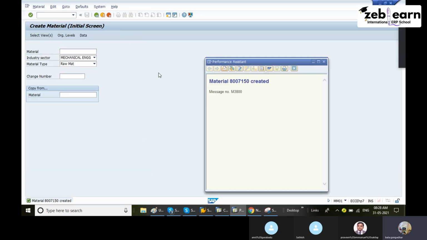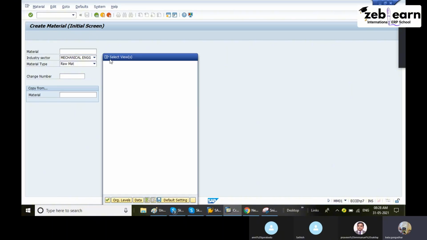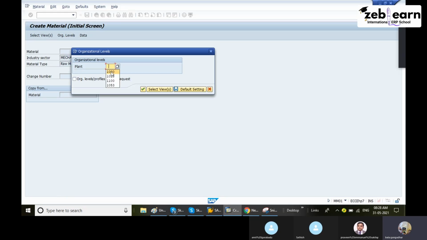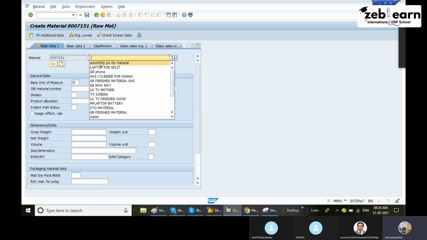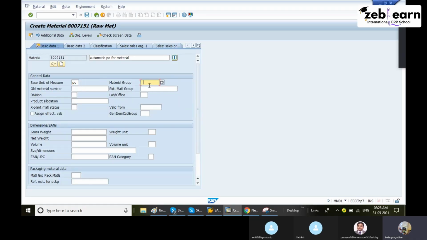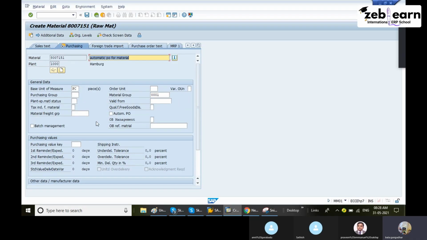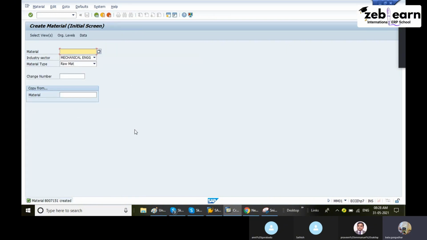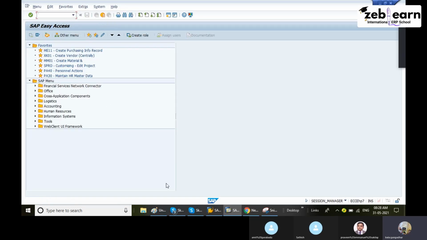New material is created. See. Like that, very basic data. If I want some other data, basic data and purchasing data also, the same. Enter. Plant is asking. Continue. This data you have to record first. That recording only I am explaining. Enter. Then it is asking some information, purchasing related. Enter. Enter. Save. This is the way to create any bulk data procedure. Now click back button. Okay, first procedure.